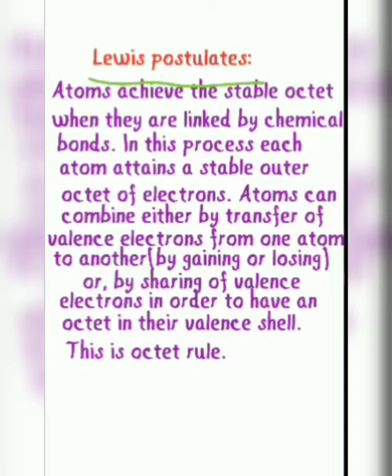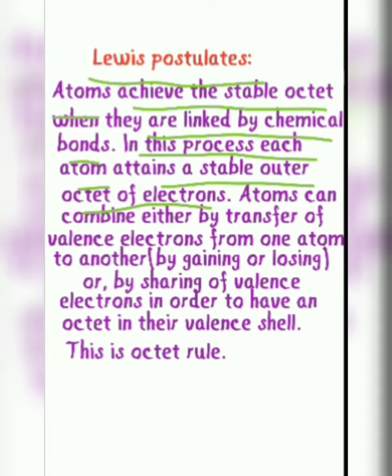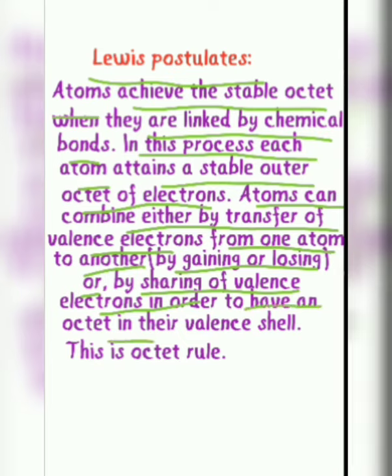Lewis postulates are: atoms achieve the stable octet when they are linked by chemical bonds. In this process, each atom attains a stable outer octet of electrons. Atoms can combine either by transfer of valence electrons from one atom to another by gaining or losing, or by sharing of valence electrons in order to have an octet in their valence shell. This is also called octet rule.